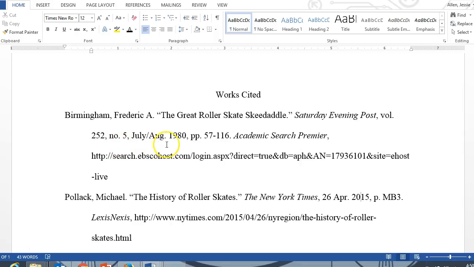This is a magazine that comes out, it looks like, every other month. And so this is a July-August issue of Saturday Evening Post. And the year is 1980, followed by a comma. And then we have the page range here, the pages in which the article appears. So PP followed by these pages.